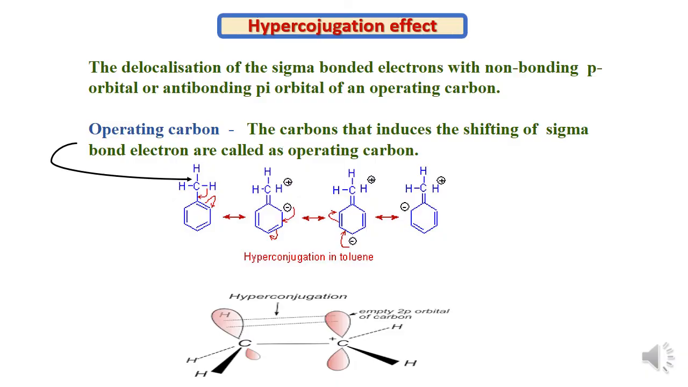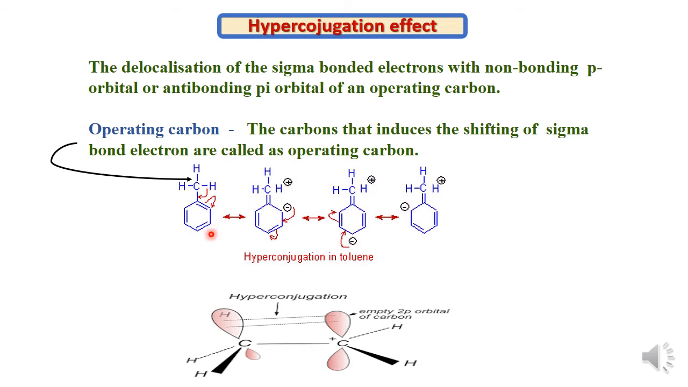In this slide, we are going to see the hyperconjugation effect. This hyperconjugation effect takes place due to the delocalization of the sigma bonded electrons with the non-bonding p orbital or anti-bonding pi orbital of an adjacent operating carbon. So delocalization of the sigma bonded electron takes place. It means that there should be the presence of the sigma bond. So whenever the alkyl group is present, in such conditions we can observe this hyperconjugation effect.